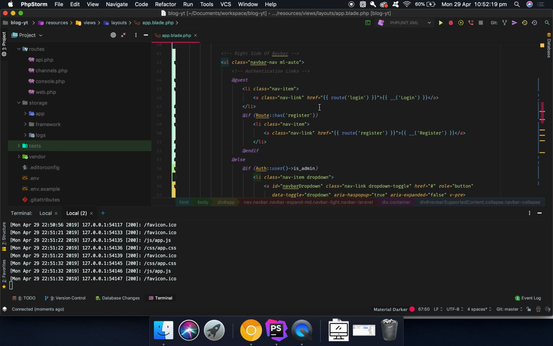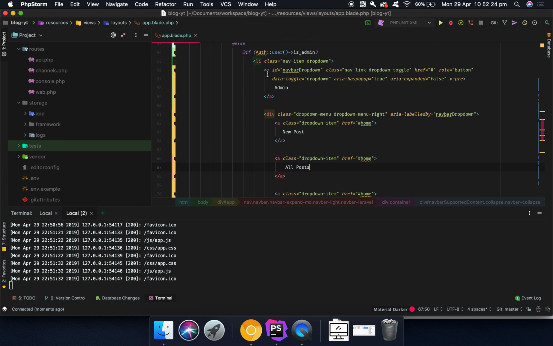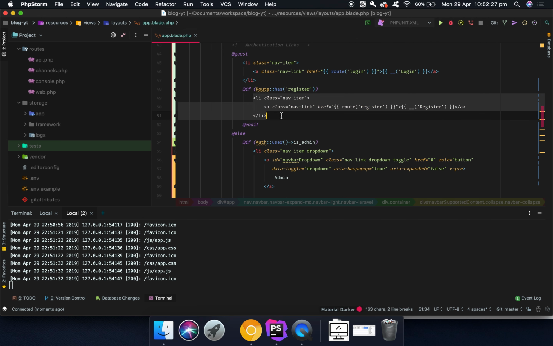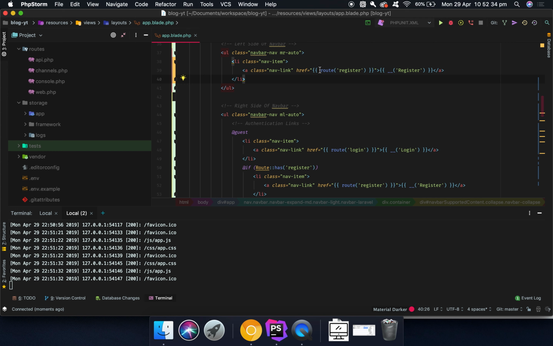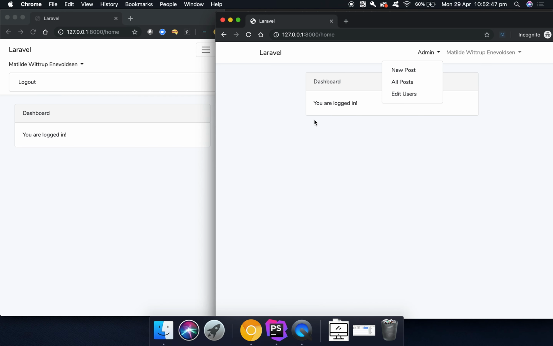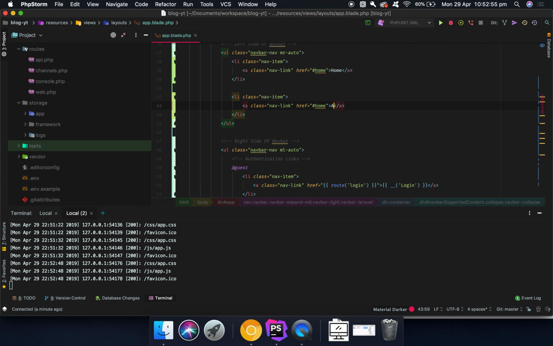Beside that, we also want an about page and a contact page. So we can go in here and copy and paste this into here. We also need a home page. Again, we are going to focus on the routes in the next video. I'm not going to create all the controllers we need in that. And then just to check that everything looks great. Yes, it does. So if we just copy and paste and make about and contact.